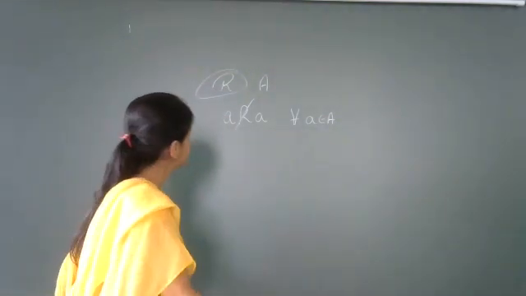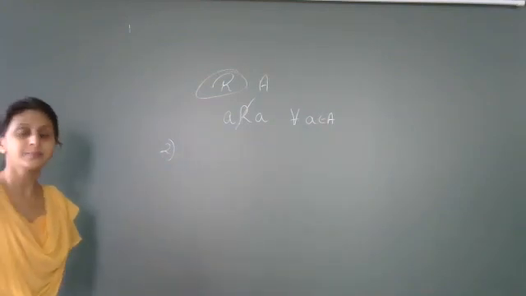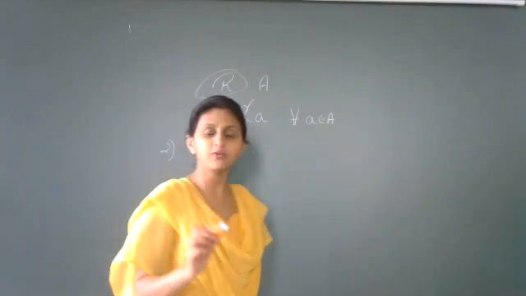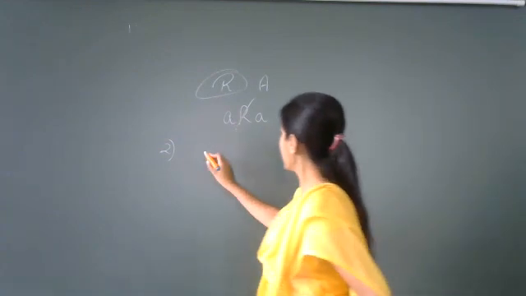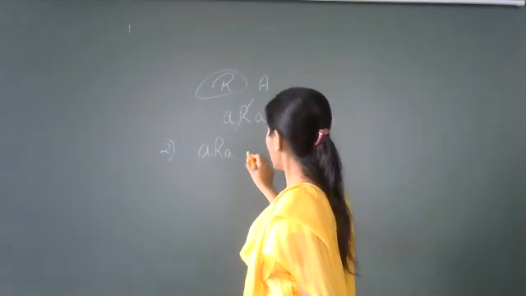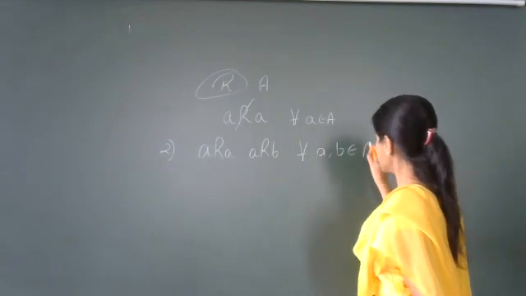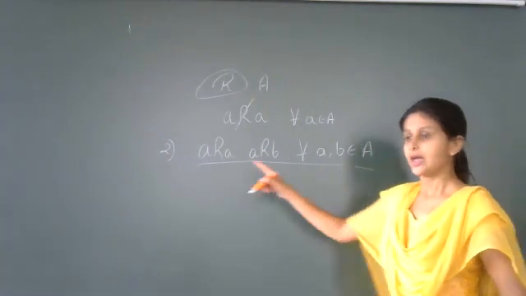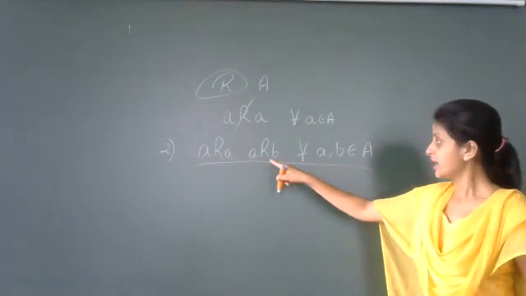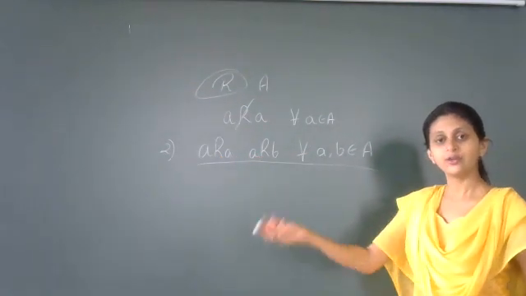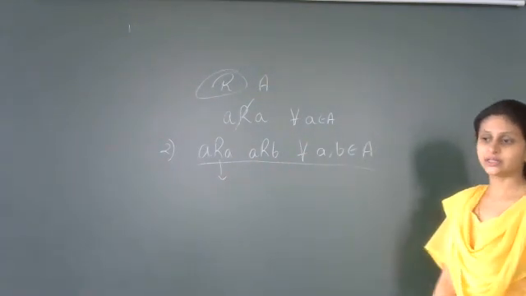Right? Now, next type of relation was universal relation. What is universal relation, students? It is nothing but a relation in which every element of the set is related to itself as well as to one another. So mathematically, you can write A is related to A as well as A is related to B for every A comma B belonging to set A. Means what it says, students? Every element of the set is related to itself, A is related to A, as well as every element of the set is related to every other element of the set. Then you say such a relation is nothing but universal relation.